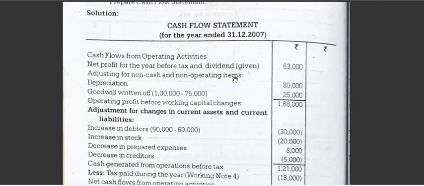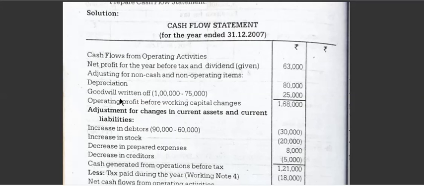Adjustment for non-cash and non-operating items. Depreciation is a non-operating expense. So it comes here. When they are expenses, we have to add them, so we write as it is, added to the profit. So depreciation written off 80,000. See the adjustment. Goodwill written off is an operating expense, so it will come here under operating activities. In this point, you have to write all the non-operating expenses. Usually it will be depreciation, goodwill written off, then any other general reserve written off. If there is a general reserve or any other non-operating expenses incurred, it will come here.